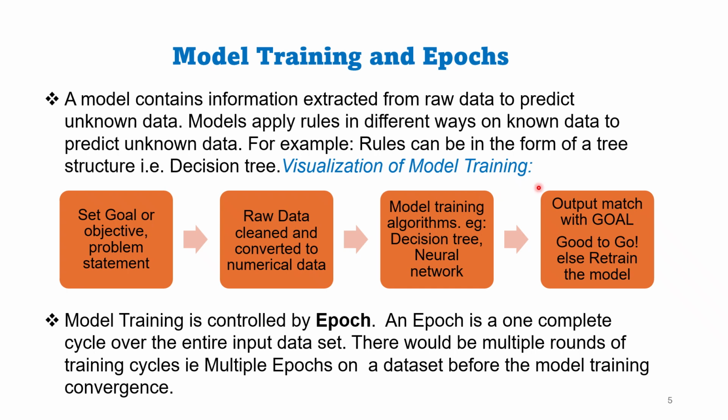If the output of the model training matches with the objective, then stop the training process, else identify the root cause of the mismatch in the expected output and retrain the model with new set of data or by changing the machine learning algorithm.